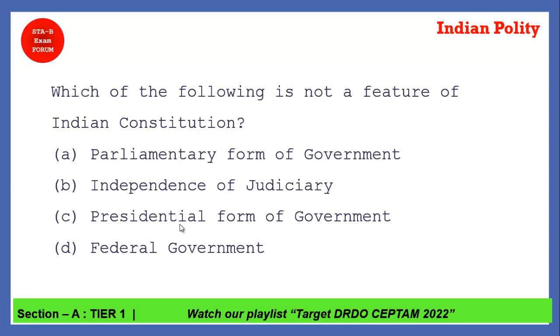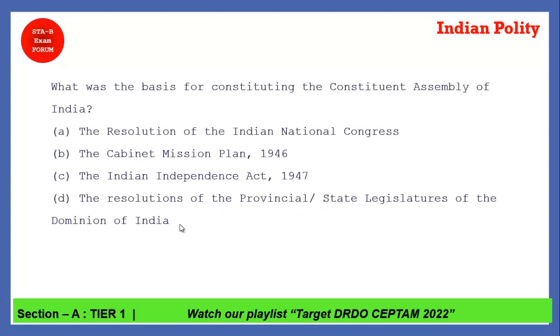Coming to the next question. Which of the following is not a feature of the Indian Constitution? Again, we have seen this today. Yes, the presidential form of government is not our feature. The parliamentary form of government we have taken from the UK government. The independence of judiciary feature we have taken from the USA. Federal government can be the USA or Canada. So option C is the right answer.